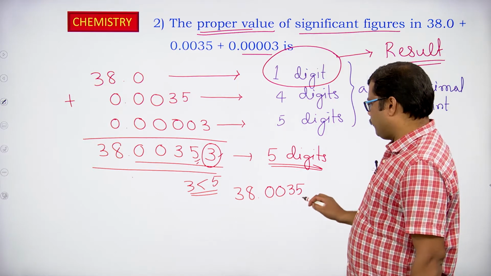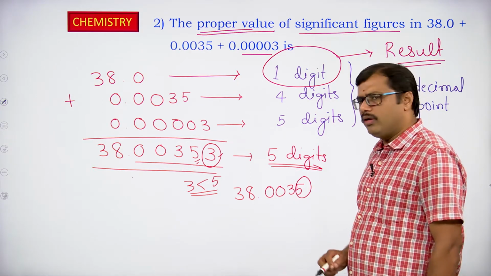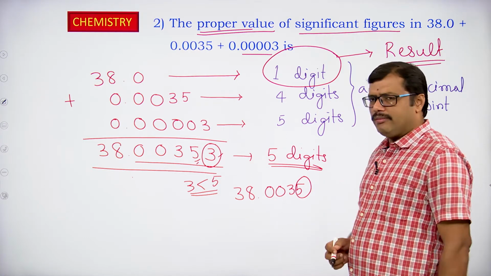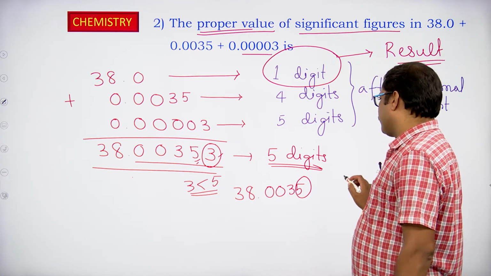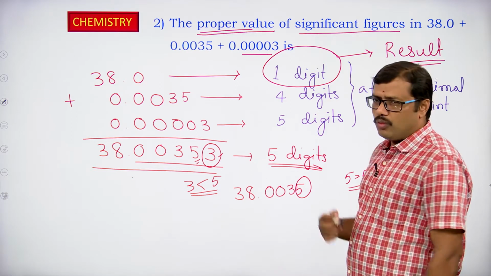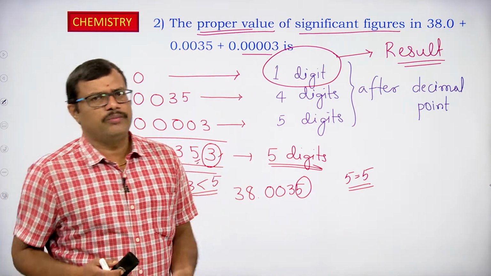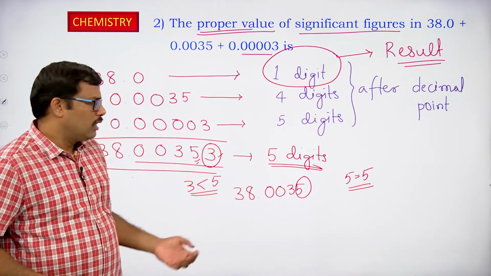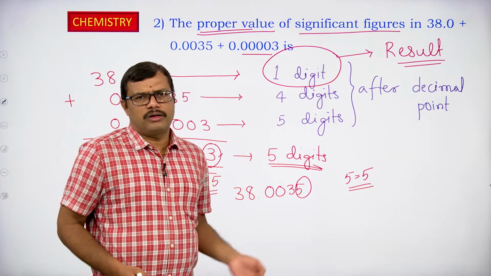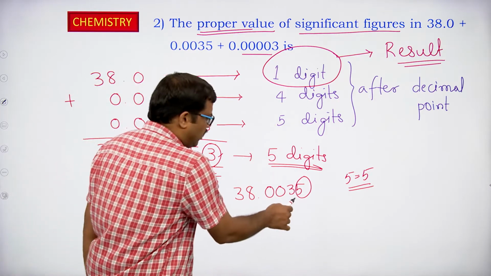But again, if you observe, after the decimal point we have 4 digits, so the last digit has to be removed. In this case the digit to be removed is equal to 5. Whenever the last digit to be removed is exactly equal to 5, look at the preceding number. If the preceding number is even, no need to change. If the preceding number is odd, increase it by 1.